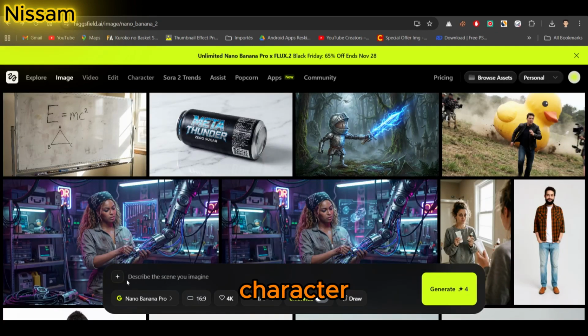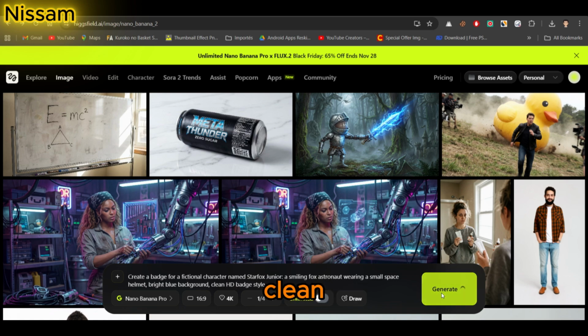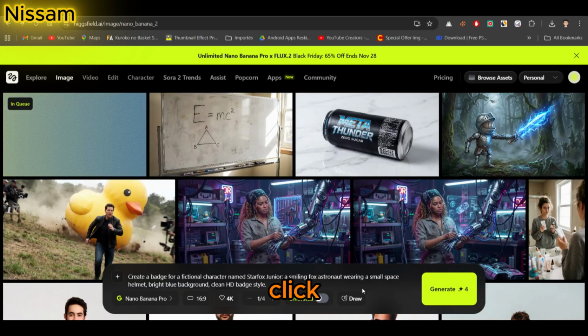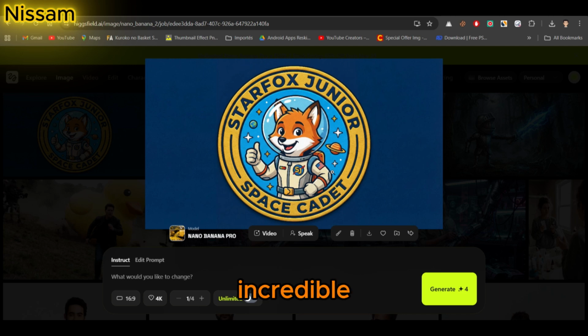Let's try a fictional character test. Prompt, create a badge for a fictional character named Star Fox Jr., a smiling fox astronaut wearing a small space helmet, bright blue background, clean HD badge style. I click generate. Looks incredible. The name is correct. The character is consistent.